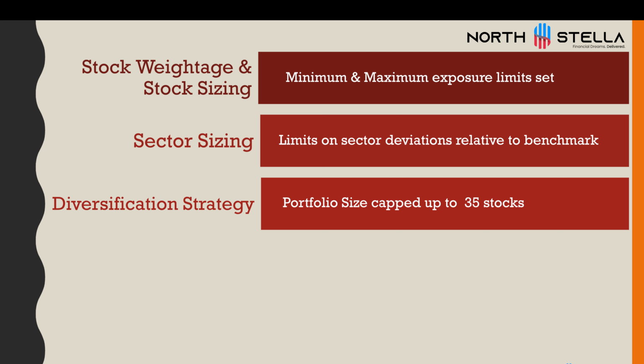Next is the diversification strategy. They are not over-diversified, but they are diversified well, investing in not more than 35 stocks. 35 stocks is the upper limit, so 40, 50 or 60 stocks will not be part of the portfolio. So they are not even under-diversified. They are buying good companies in good numbers. This is their diversification strategy.